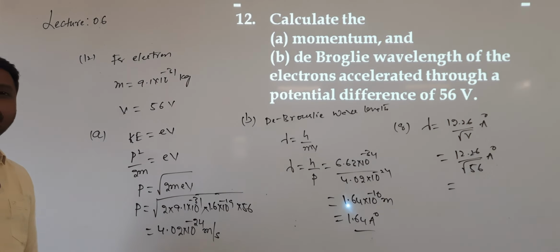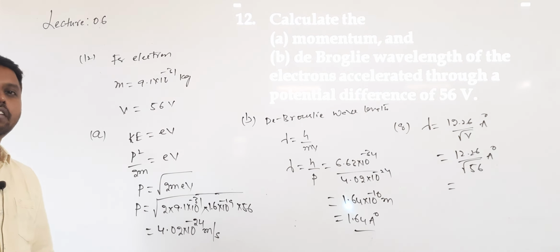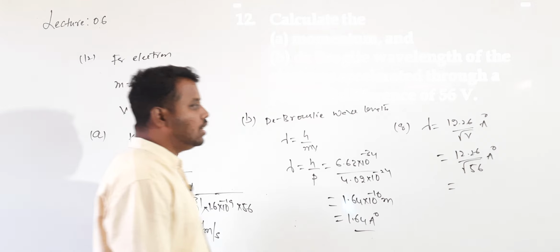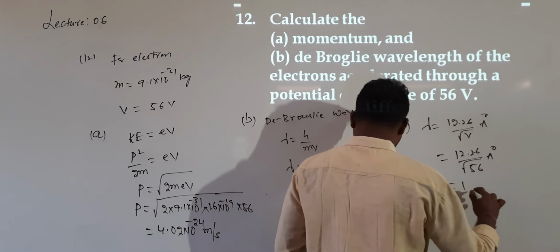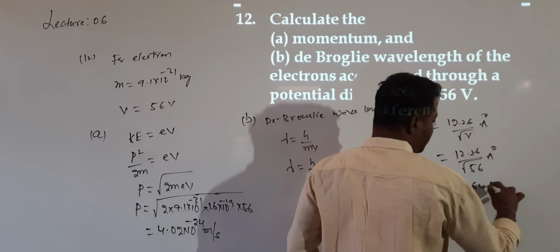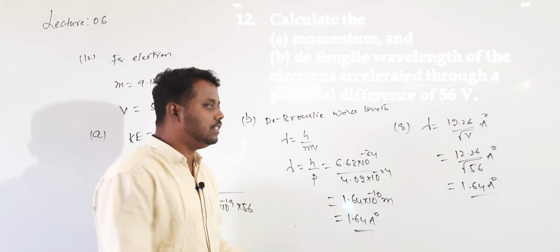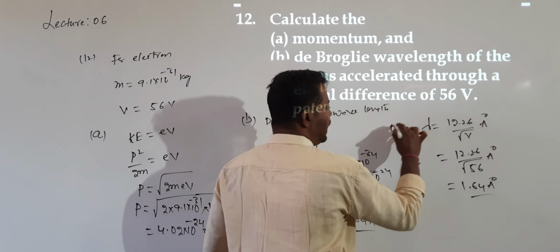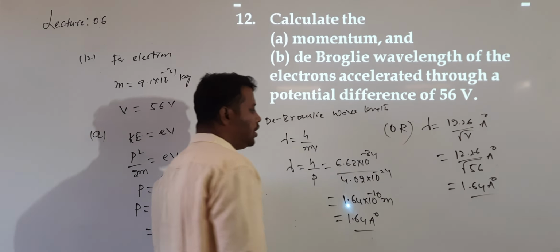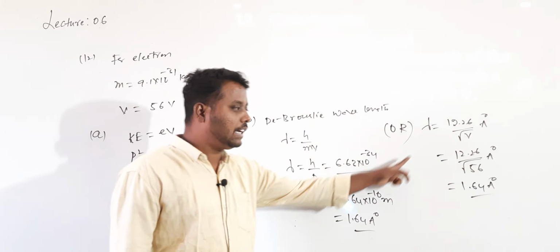It is less than 8, since 8 squared is 64. So I will get 7 point something, and after simplification I get 1.64 angstrom. Your wish: either you can use this method or that method. For calculating the de Broglie wavelength, you can use either this formula or the direct formula.